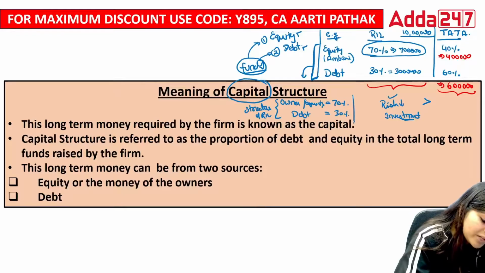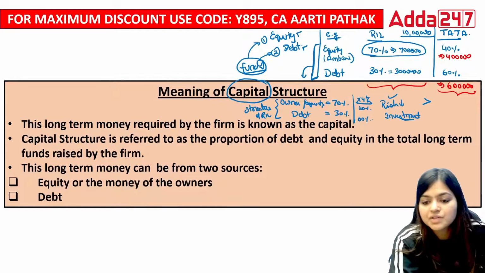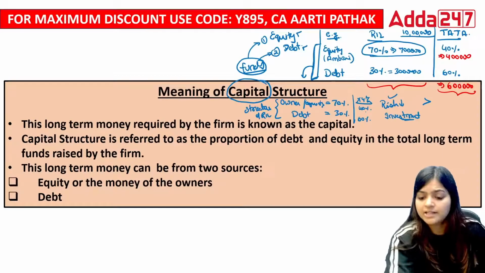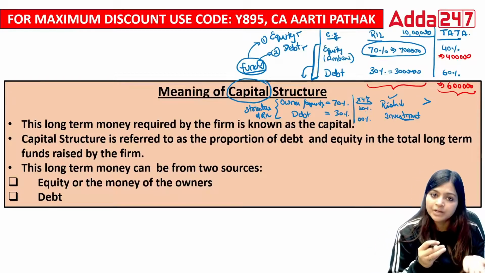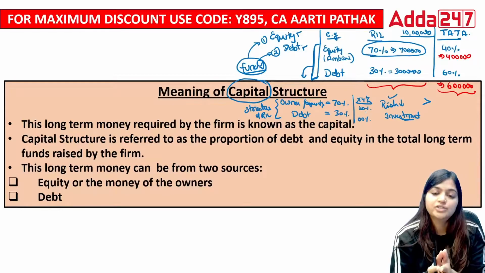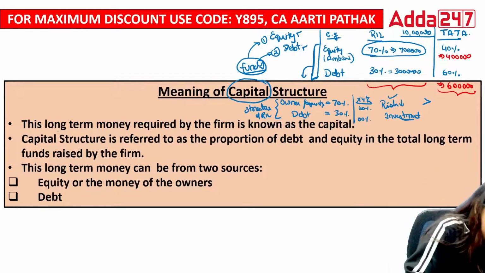Now can you tell me the structure of XYZ company? The structure is owner's fund 40% and debt 60%. That is, in a company, how much we have borrowed and how much we have invested as an owner. So this is what structure is. Correct? So the long-term money required by the firm is known as the capital.